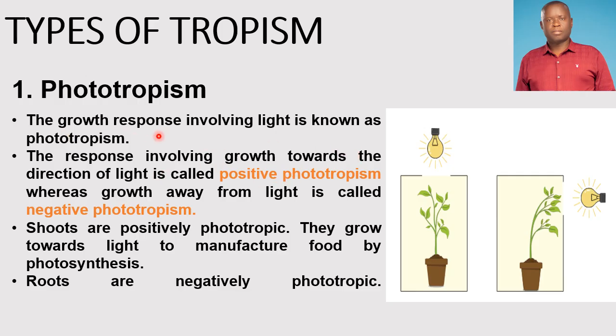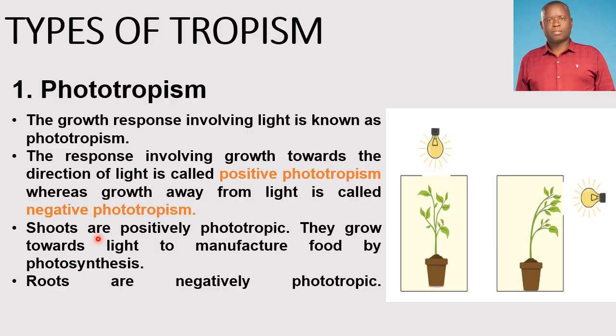So very important. We are saying that the growth response towards light is what is called phototropism. All right. There are two types of phototropism. It can be positive, it can be negative. It becomes positive if the growth is towards a source of light, and it becomes negative when the growth is away from the source of light.